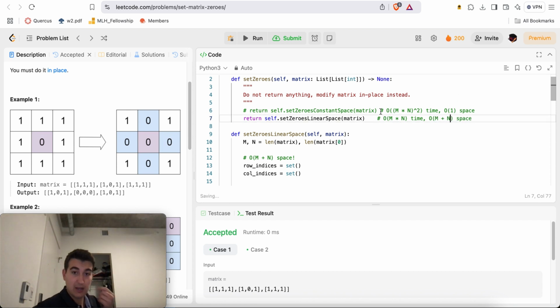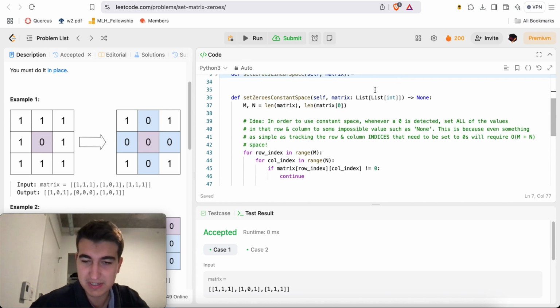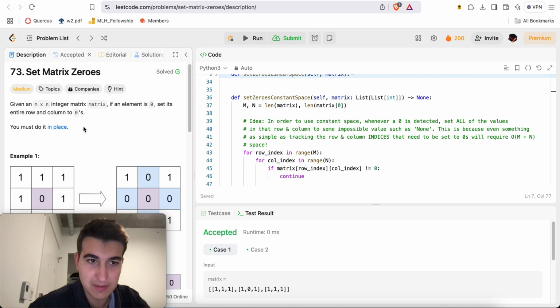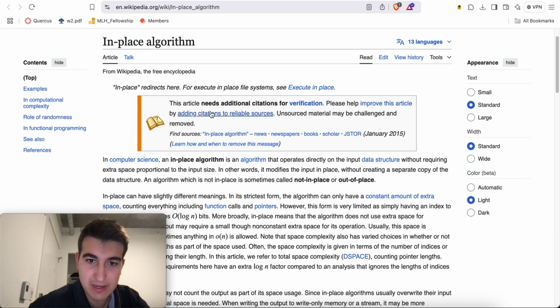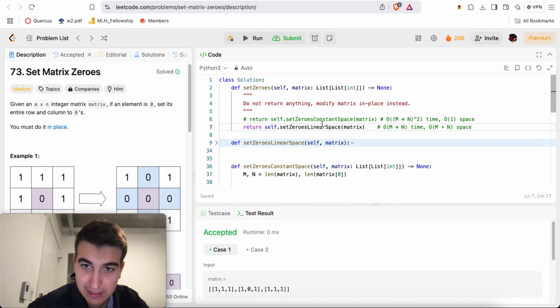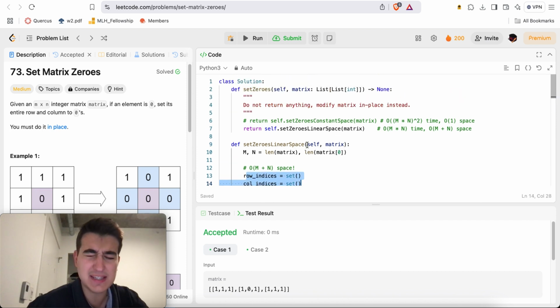Now, for the constant space solution, this is the first one that I actually wrote because I thought that's what I had to do immediately. Yeah, you must do it in place. In place, yeah. So in place says, an in-place algorithm is an algorithm that operates directly on the input data structure without requiring extra space proportional to the input size.